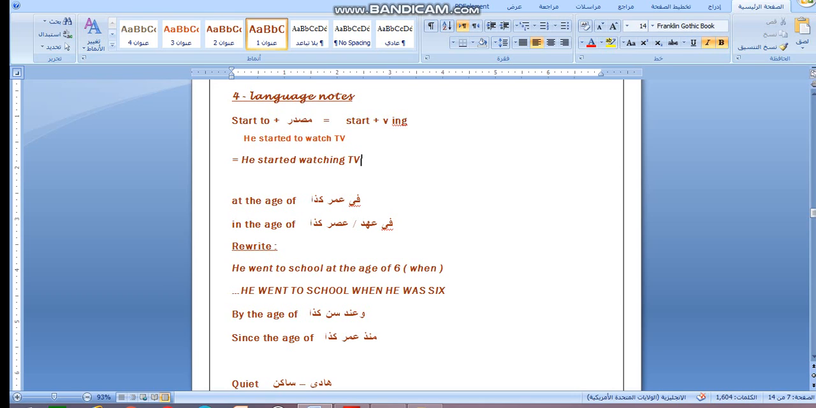Then we have at the age of, and in the age of. For example, he went to school at the age of 6. So here it will be he went to school when he was 6. So the difference in meaning: at the age of 9, at the age of 10, your age, but in the age of, this means for example the age of Abdul Nasser, the age of Sadat, of King Farouk, and so on.